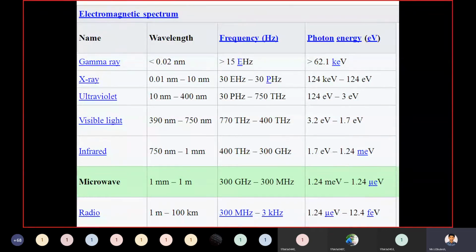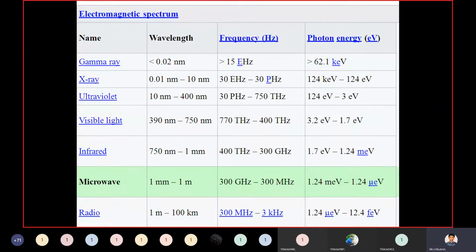If you have an ultraviolet signal, the wavelength for ultraviolet is 10 to 400 nanometers, and the frequency for ultraviolet signals is 30 to 750 terahertz. Next, photon energy for ultraviolet is 124 to 3 electron volts.